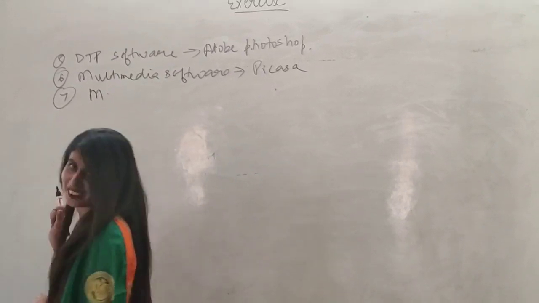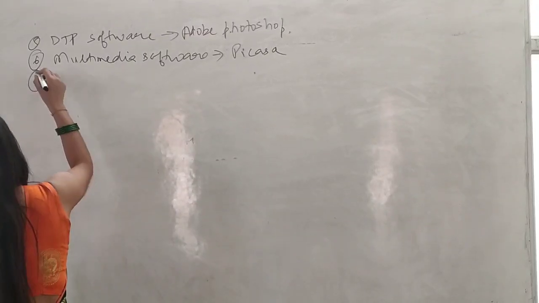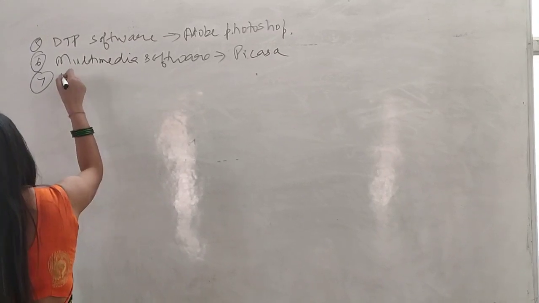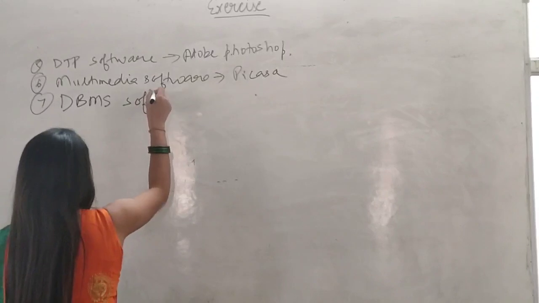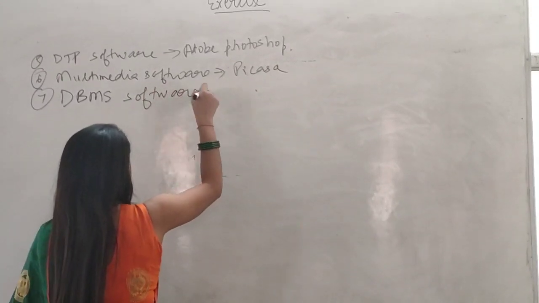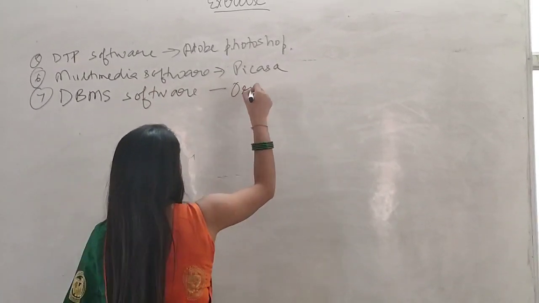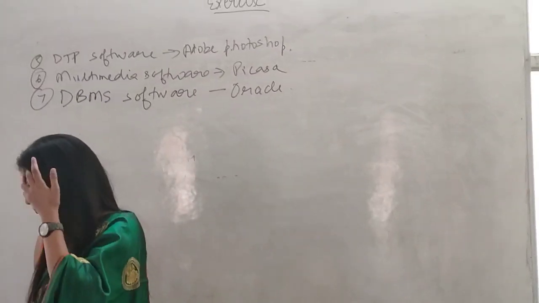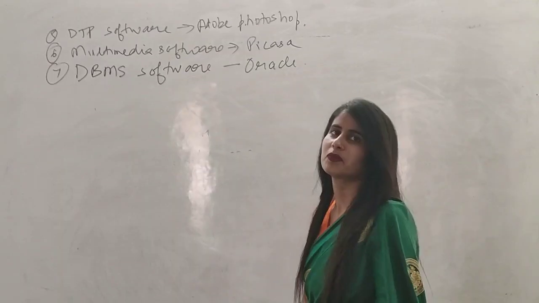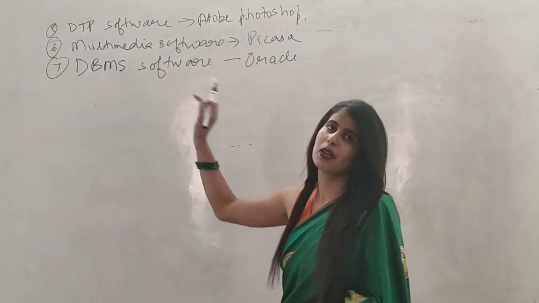Okay. And the next one is Stocker. And the last one is DBMS software.